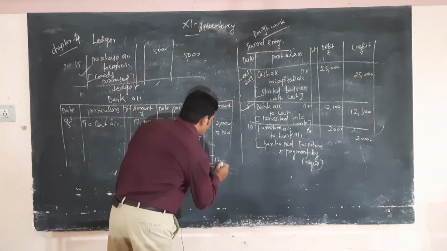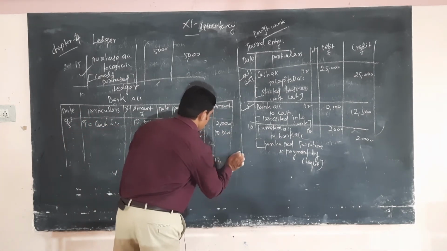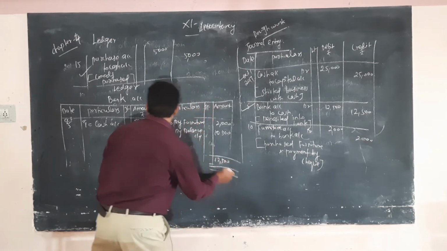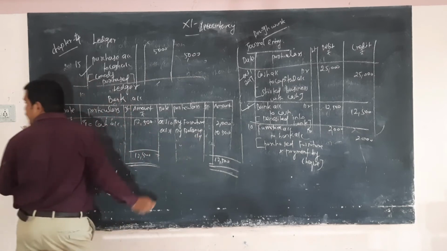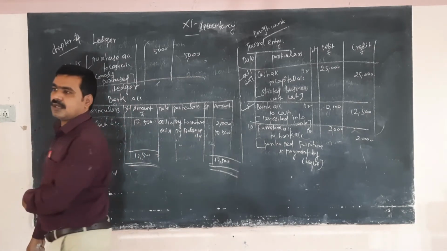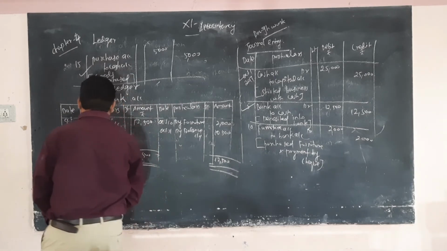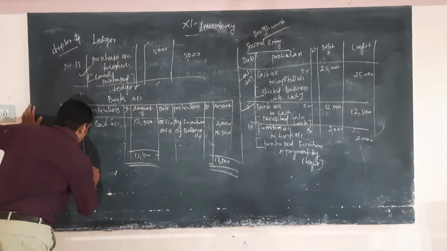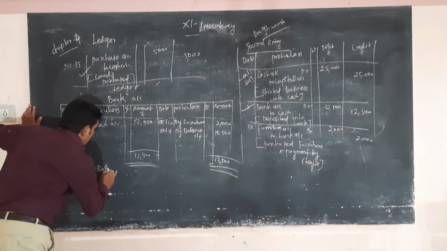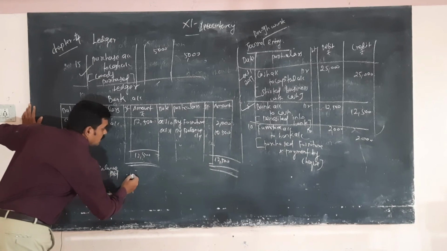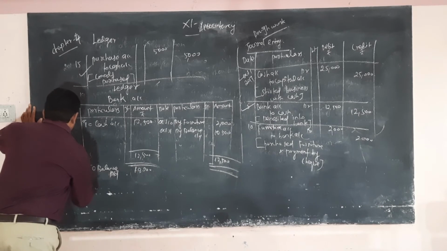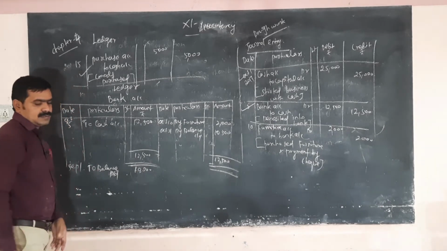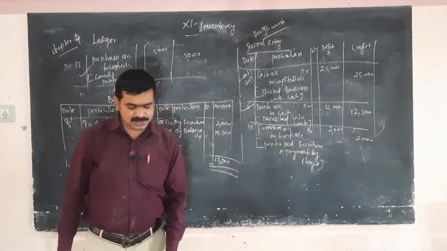So total amount 12,500. Here also 12,500. So the amount comes from here to there. So to balance brought down 10,500, September 1. Okay, so 2 ledgers are over.